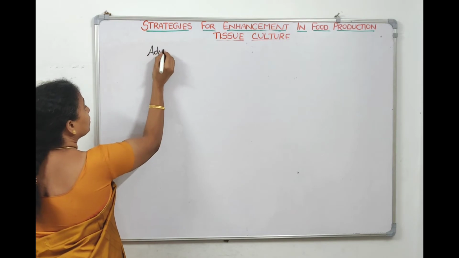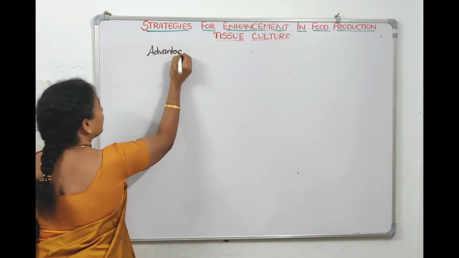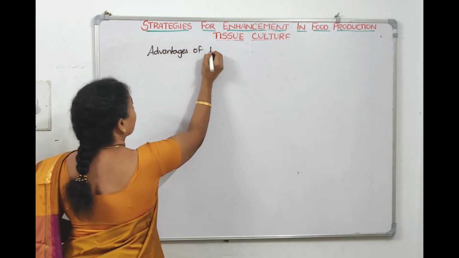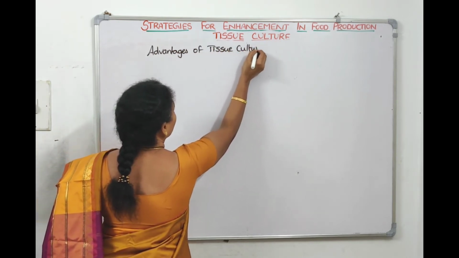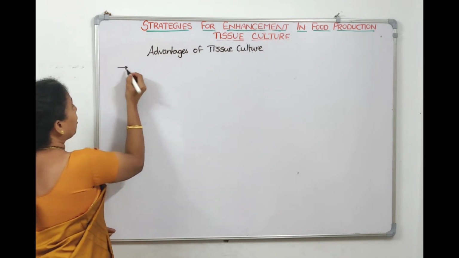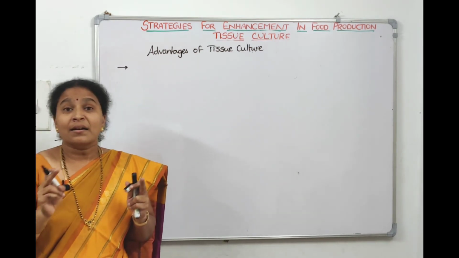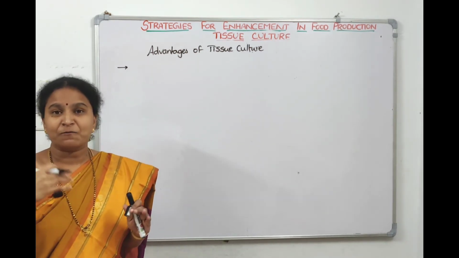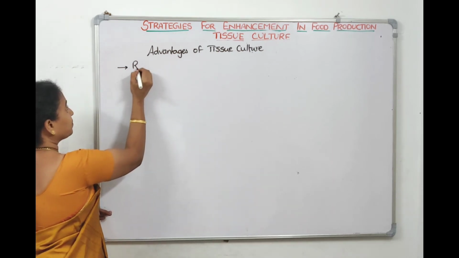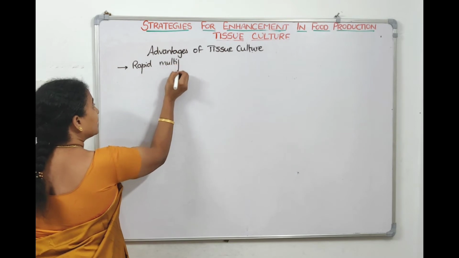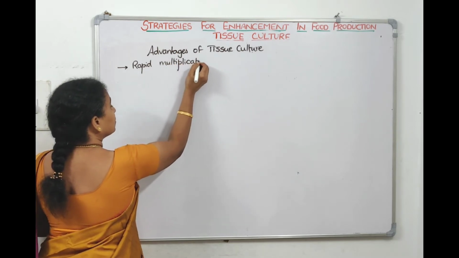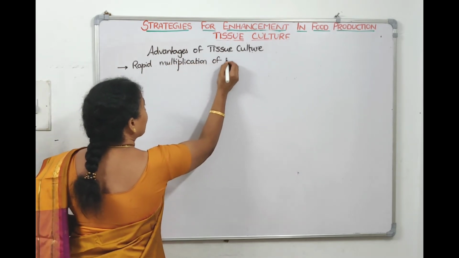So, advantages of tissue culture, or micropropagation: one, rapid multiplication of plants.